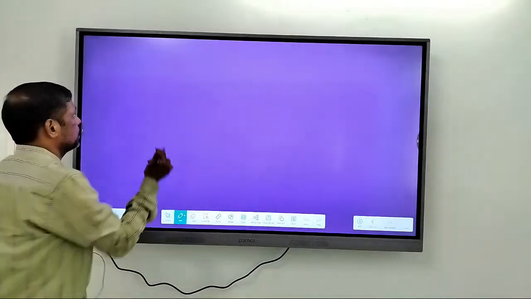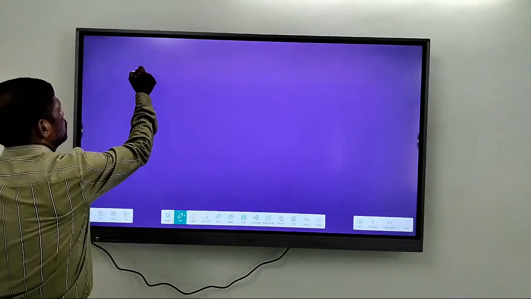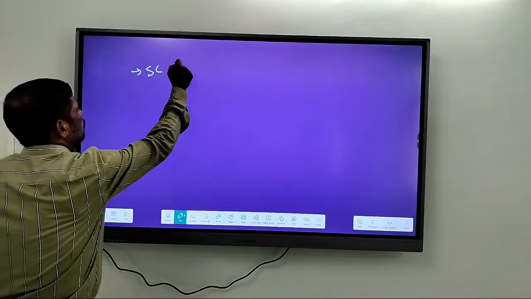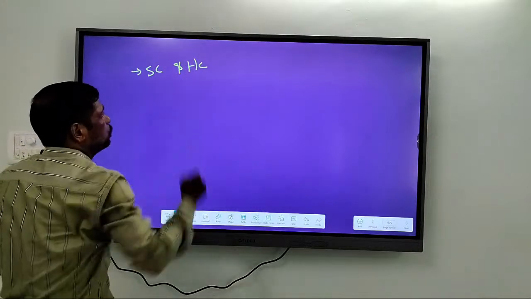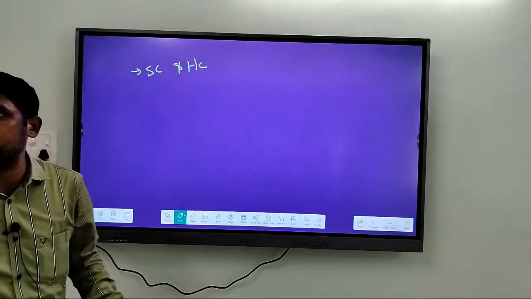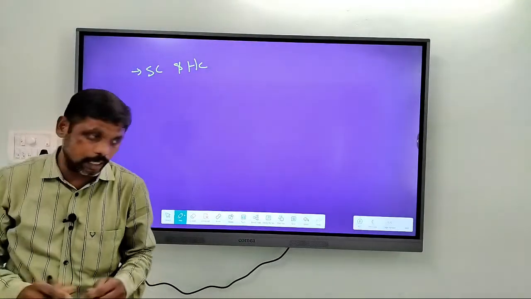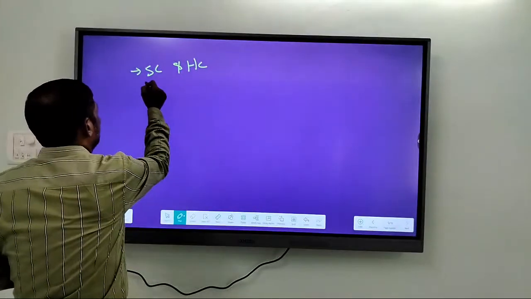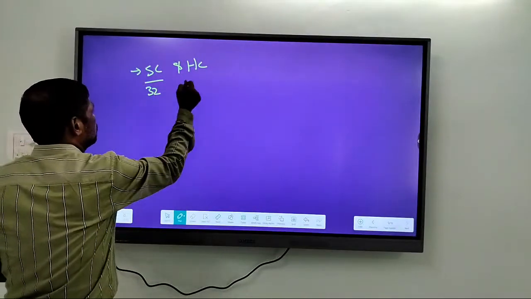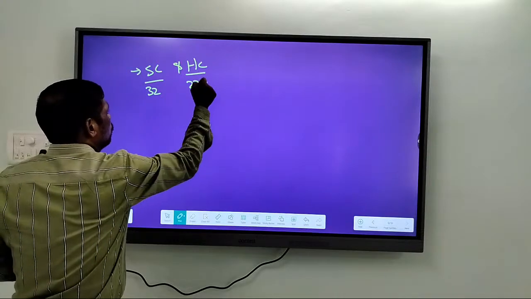Right? Supreme Court under Article 32, whereas High Courts under Article 226.